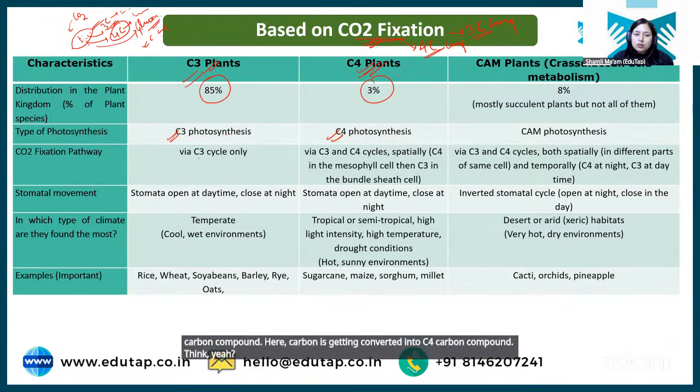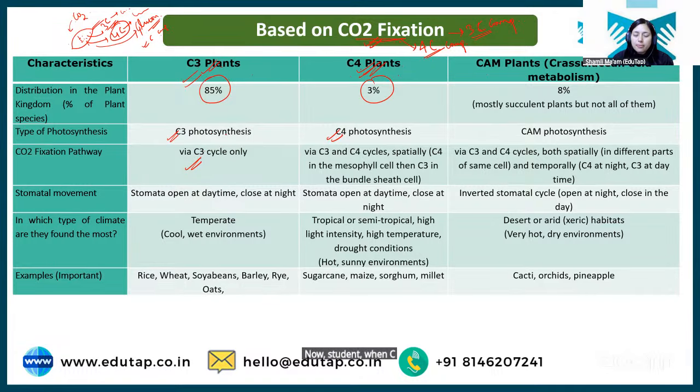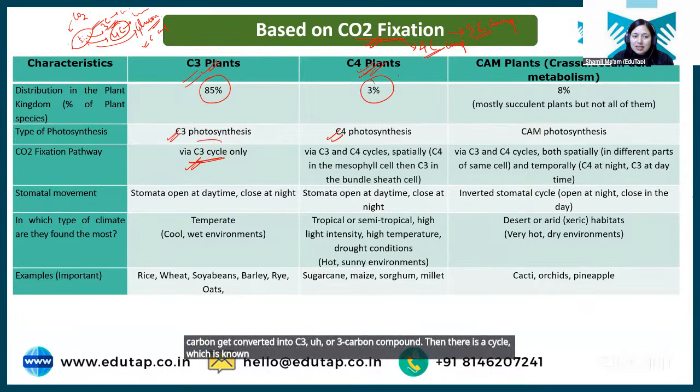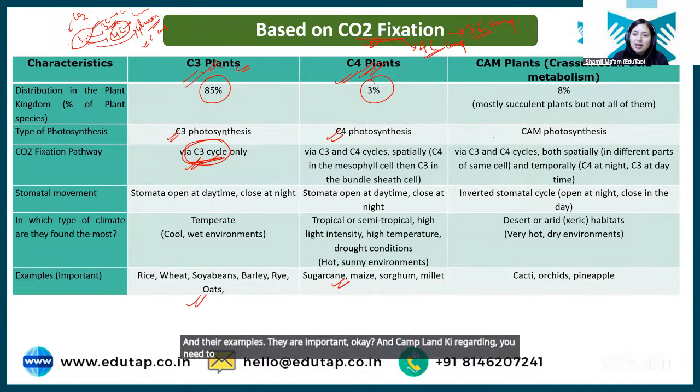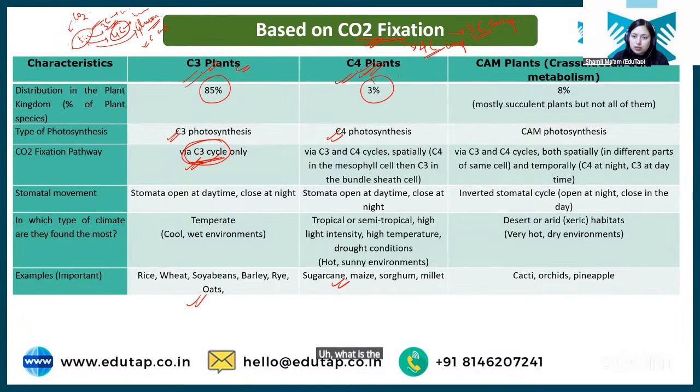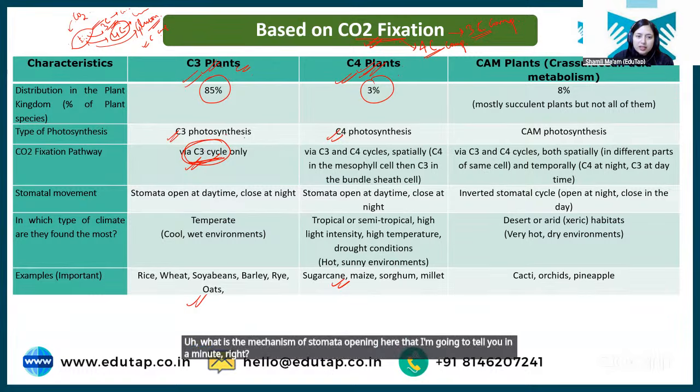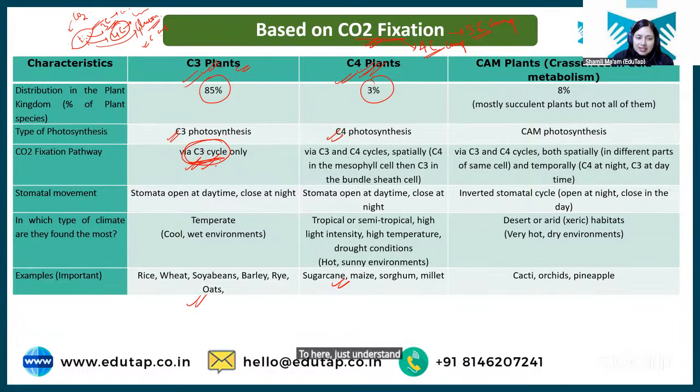Now, when carbon gets converted into a 3 carbon compound, there is a cycle known as the C3 cycle. ठीक है, देखो ये इतना important नहीं है. You just need to understand what C3 and C4 plants are and their examples. They are important. And regarding CAM plants, you need to understand the mechanism of stomata opening, which I'm going to tell you in a minute, right? So here, just understand, the C3 cycle happens.